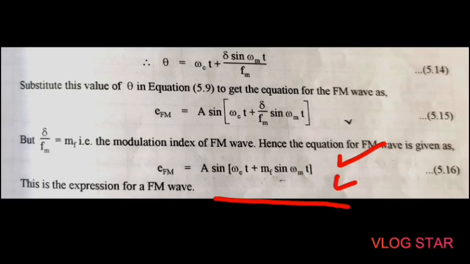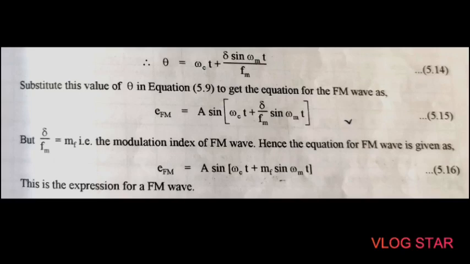If we observe this equation, MF is nothing but the modulation index for the FM wave, and this is a function of a sine wave, that is sine omega mt. Then, in AM we studied the frequency spectrum of AM wave. In a similar way, we have to study the frequency spectrum of FM wave.